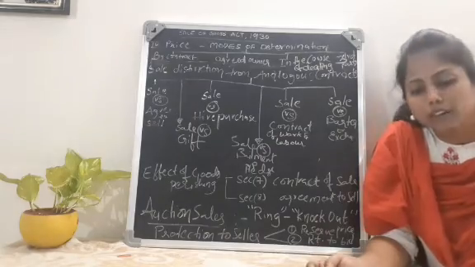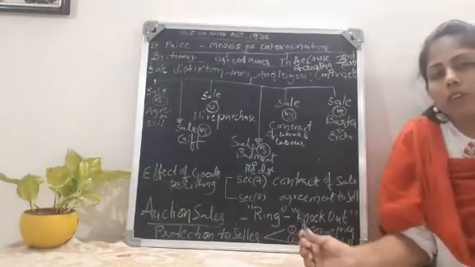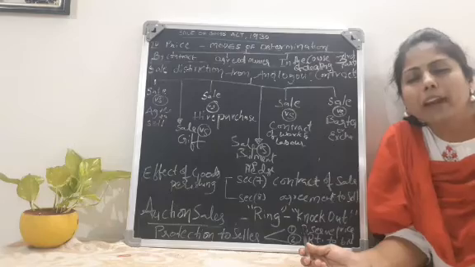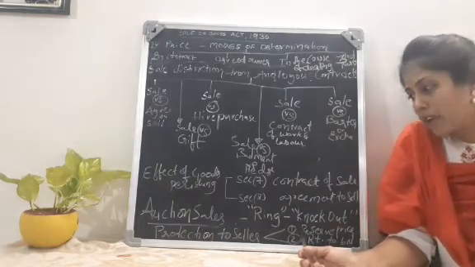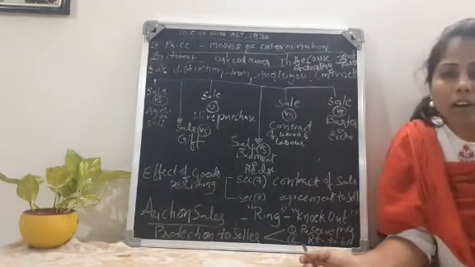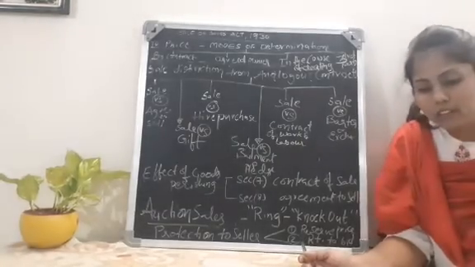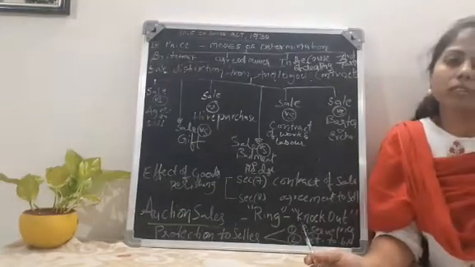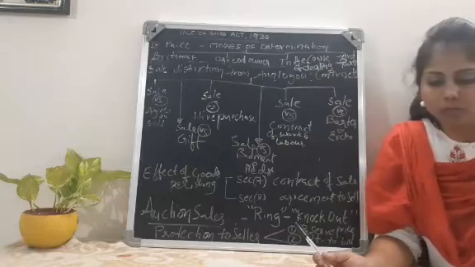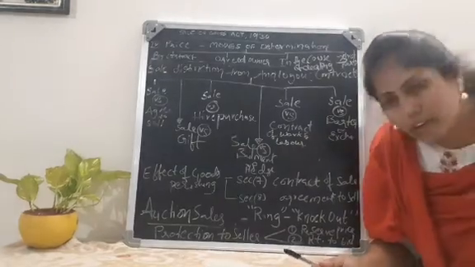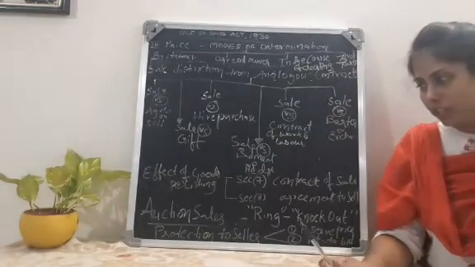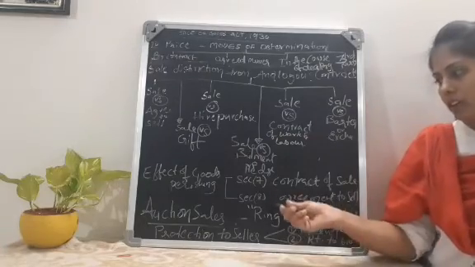Okay, this contract you can infer like this: the contract when made is valid. At the time of agreement to sell, it is valid, but later on it has become void, due to the goods being damaged. Hope you understood the effect of goods perishing under section 7 and section 8.